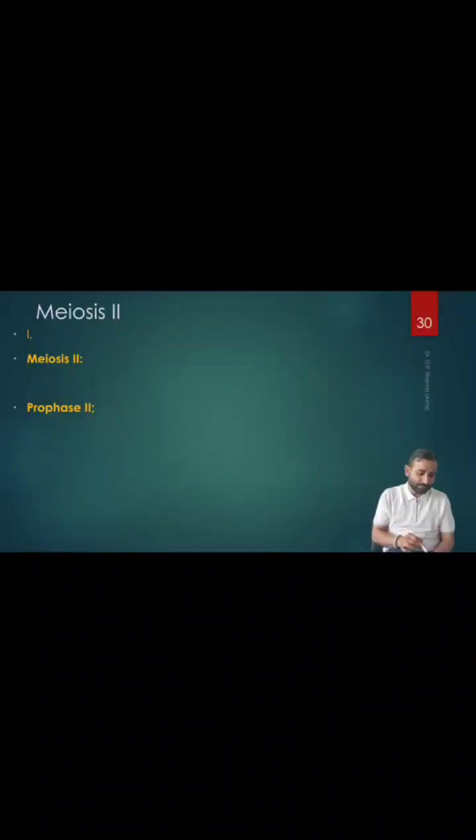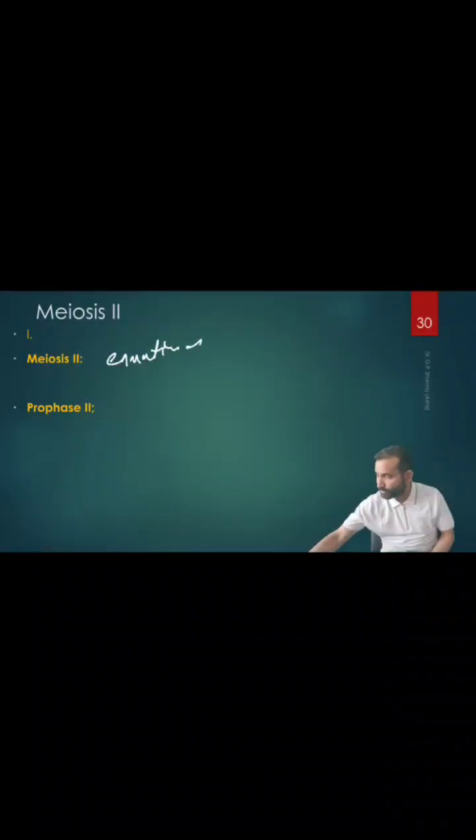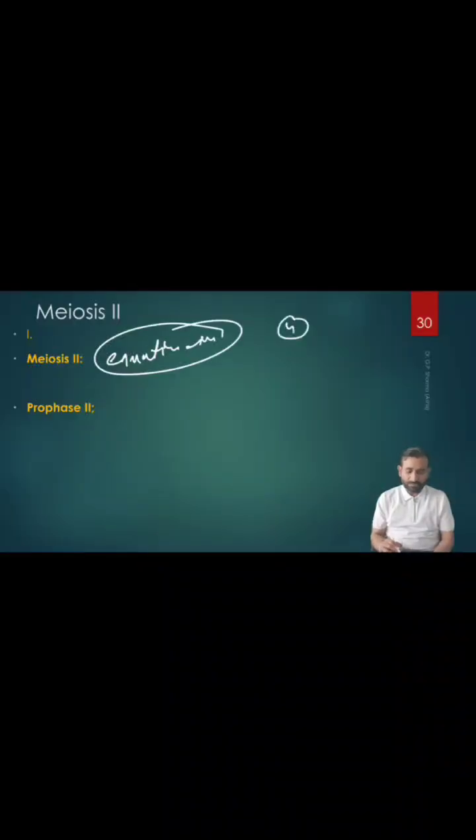Meiosis 2 begins. During meiosis 2, what happens now? You know meiosis 2? Meiosis 2 is what? Equational division. So in the equational division, what happens? We already got two daughter cells. These two daughter cells will become 2 again. So finally they give rise to 4 daughter cells, right?